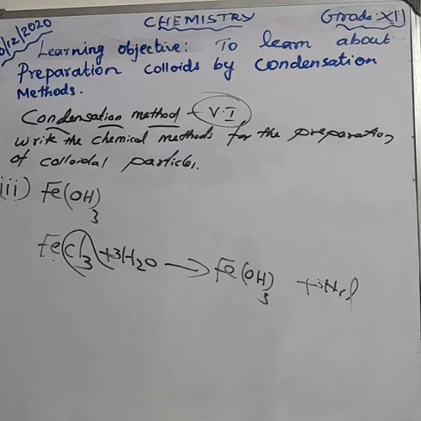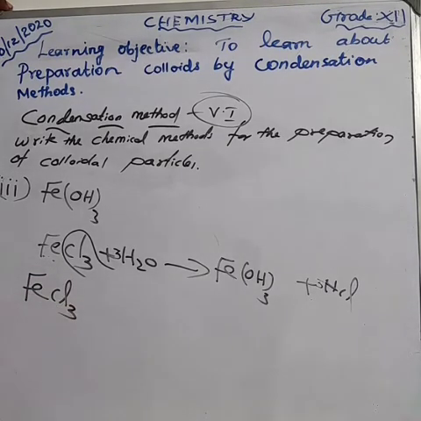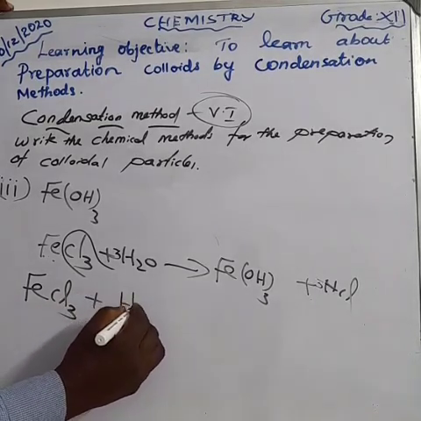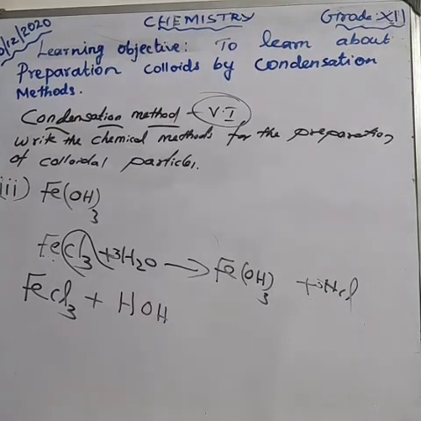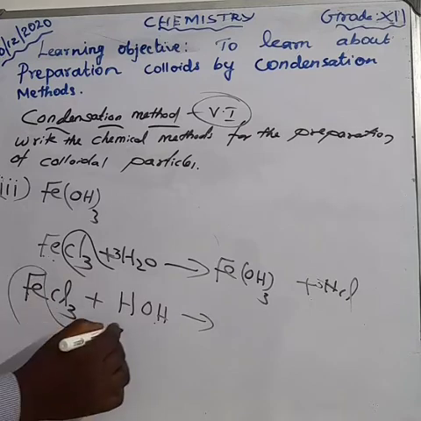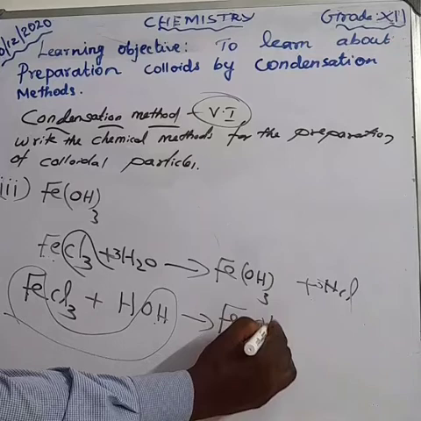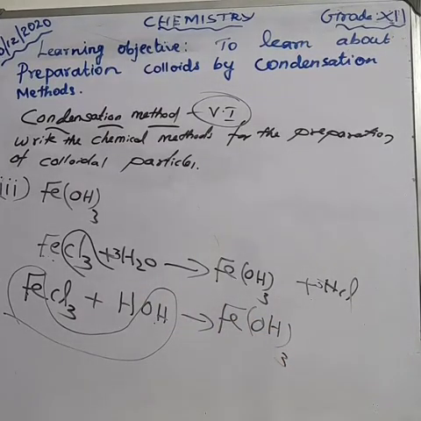Once more I am writing here. FeCl3, ferric chloride, reacts with water, H2O can be written as HOH. We get Fe combines with the OH, Fe(OH) thrice.